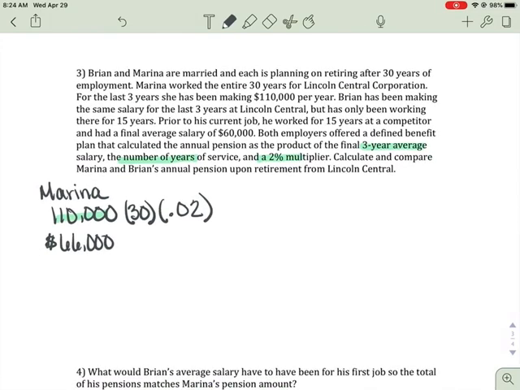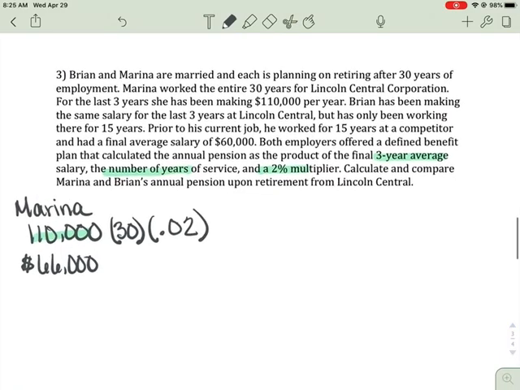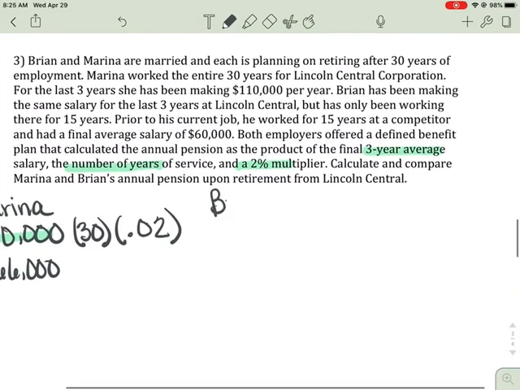Okay. So that's Maria's annual pension. She would get $66,000 a year. Now we have Brian, who had two things going on: his first 15 years at the competitor, and then 15 years at Lincoln Central. So we're going to have to find both of them and then add them together.